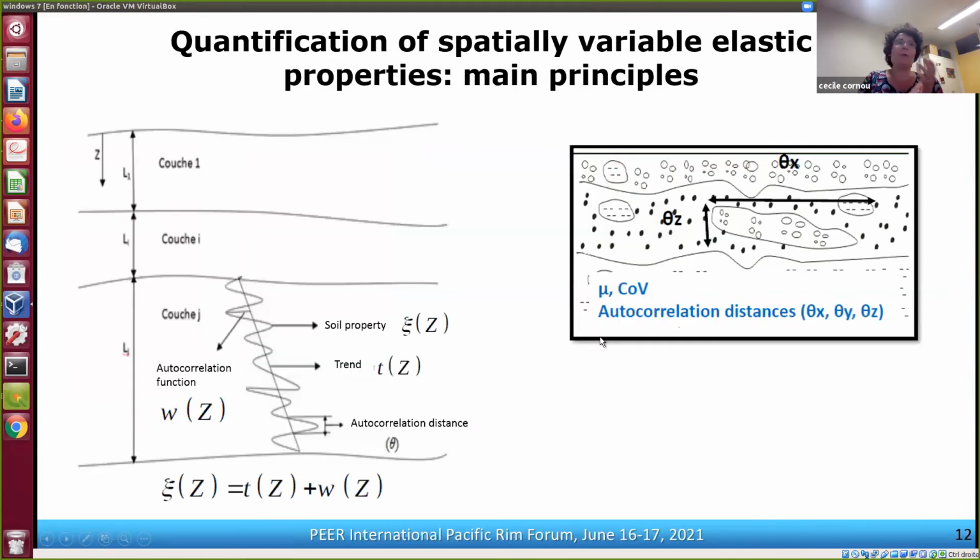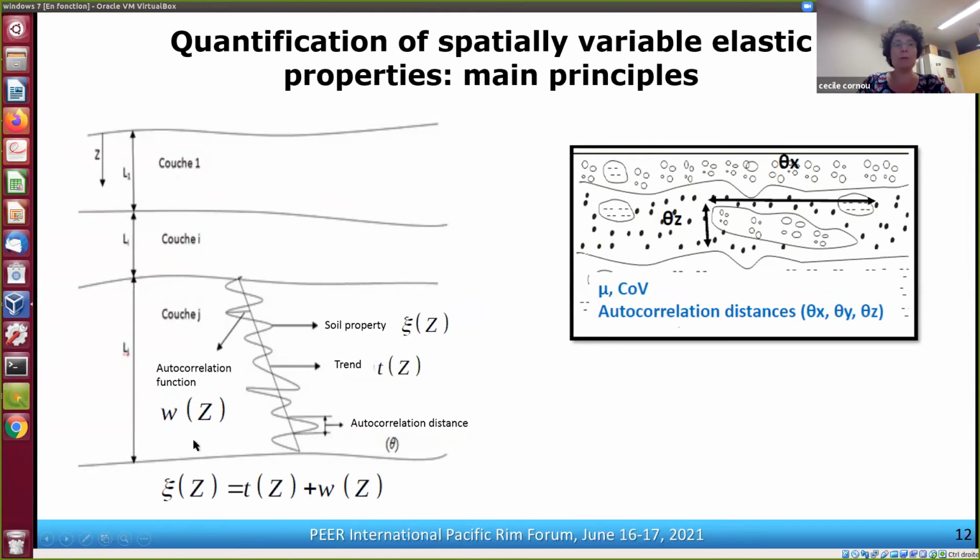The next step was to quantify the spatially variable elastic properties. And here I will show you the main principle. Here you have different layers, and within a layer, you have the soil property. The soil property can be described as a trend plus an autocorrelation function that describes the fluctuation of the soil properties around the trend.